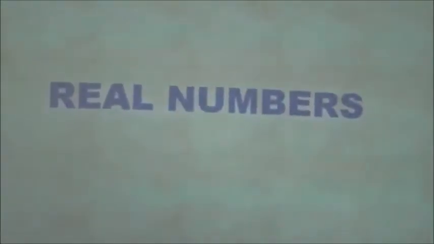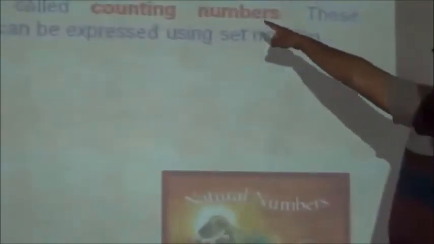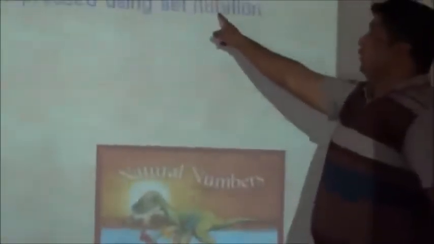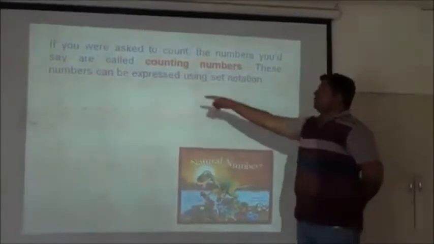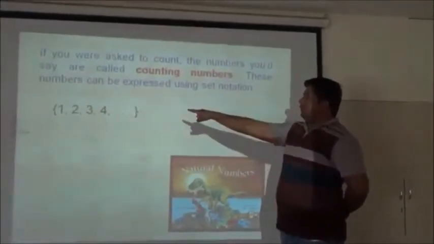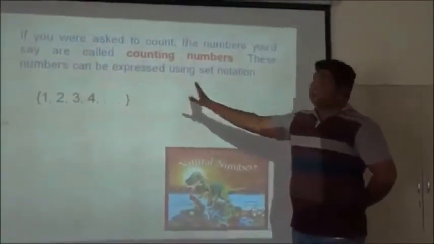My topic is real numbers. This is one of the interesting terms of mathematics, the number system. If we were asked to count the numbers, they are called counting numbers. Counting numbers means natural numbers. These numbers can be expressed using set notation. Set notation is the representation of numbers. This curly bracket means set notation. 1, 2, 3, 4. These are the counting numbers, and this counting number is called a natural number.